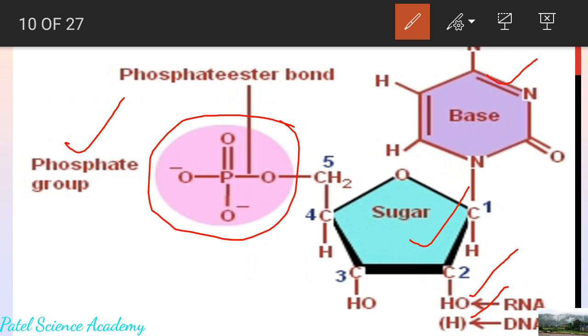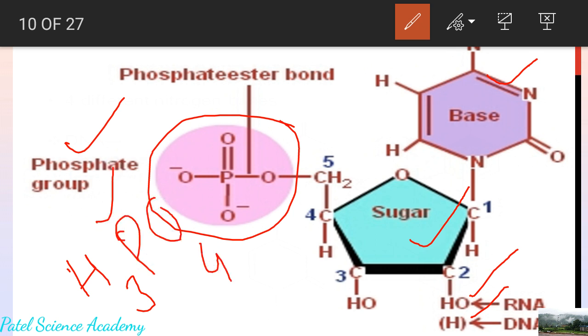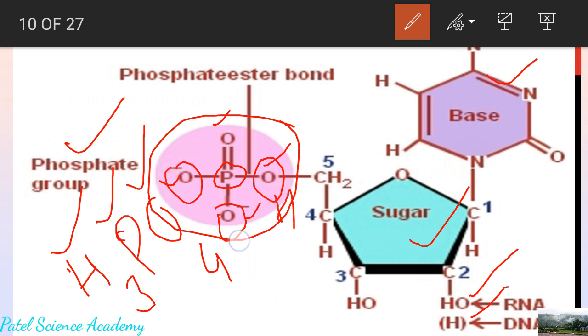This phosphate group has the formula H3PO4. H3PO4 means there is one phosphorus, 3 hydrogen and 4 oxygen atoms. So you can see one phosphorus at the center and 4 oxygen, and to the 3 oxygens which are linked with a single bond, there is H. So this is the structure of the phosphate group.